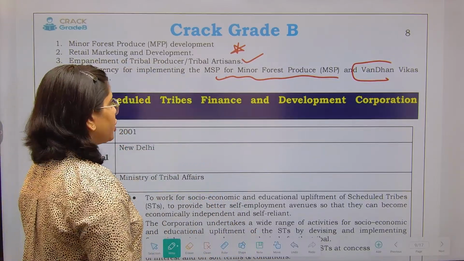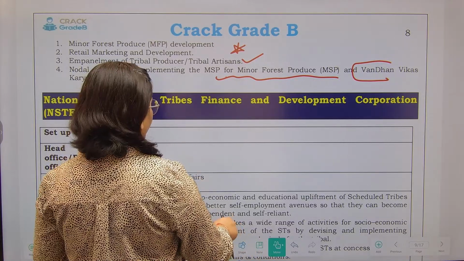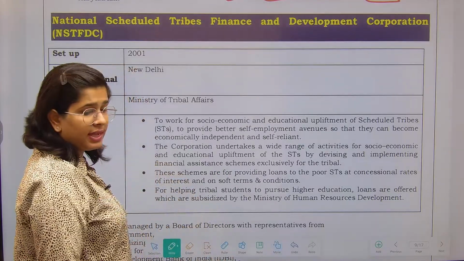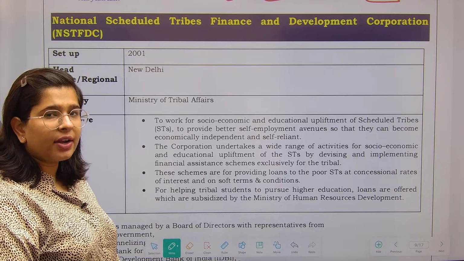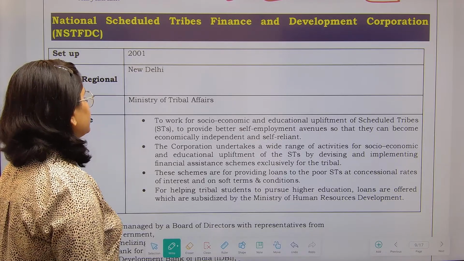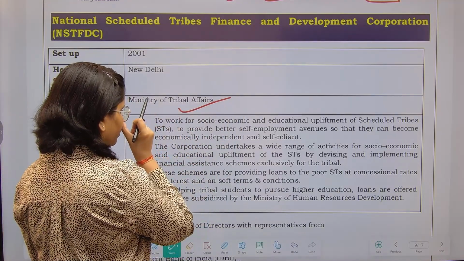Next is National Scheduled Tribe Finance and Development Corporation. Such kind of corporation we have already seen for the scheduled tribe, scheduled caste as well as the backward class, right? We have already seen. So such kind of organization is also there for the scheduled tribe person. This is under the Ministry of Tribal Affairs, right? Established in the year 2001.